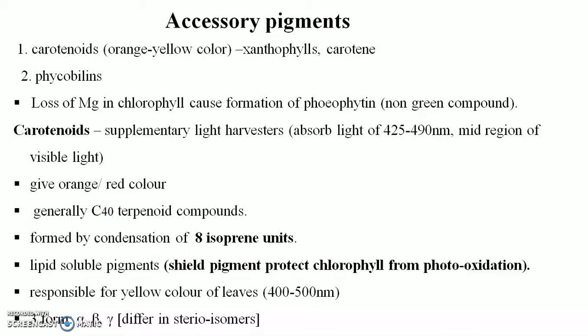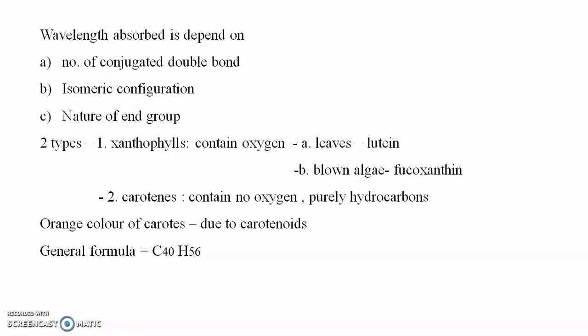They act as shield pigments, protecting chlorophylls from photooxidation. They are responsible for the yellow color of leaves, and occur in three forms, alpha, beta and gamma, which are different stereoisomers. The wavelength absorbed depends on the number of conjugated double bonds, second, isomeric configurations, and third, the nature of the end group.